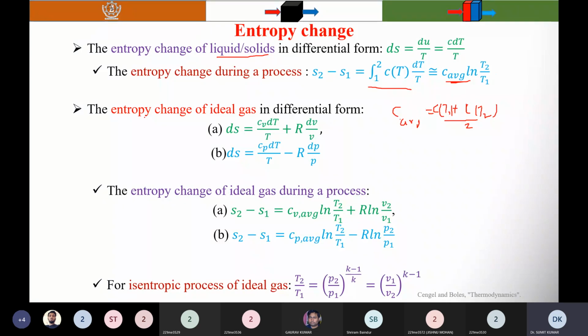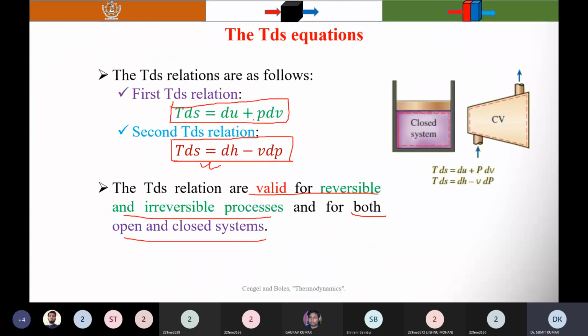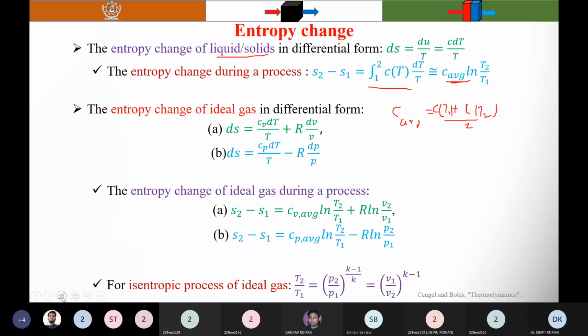Then, if you want to find the entropy change of an ideal gas, again you can write, from here, TDS is equal to du plus P dV. You divide both sides by T, and in case of the ideal gas, you know that du is equal to Cv dT, and Pv is equal to RT. So you can substitute this value. So you know that ds for the ideal gas, the entropy change of the ideal gas.